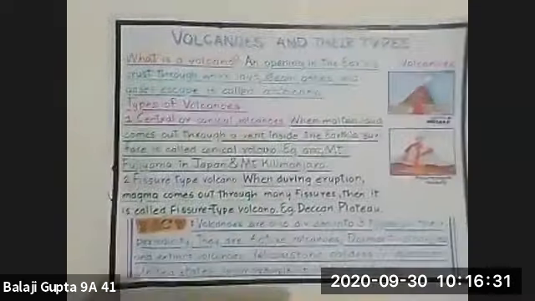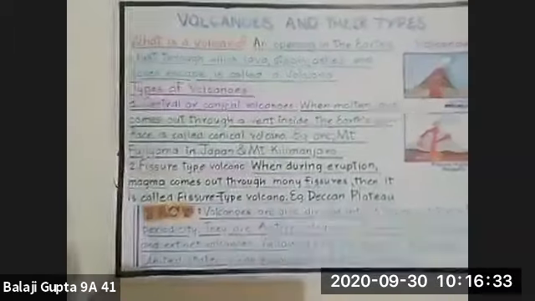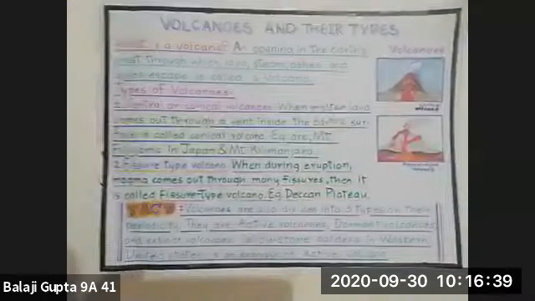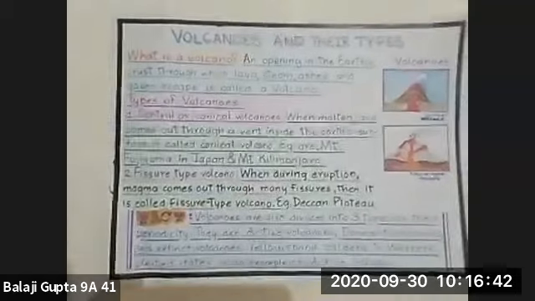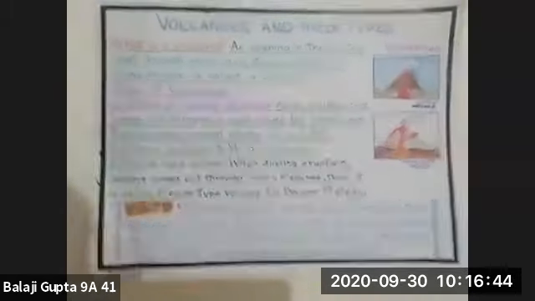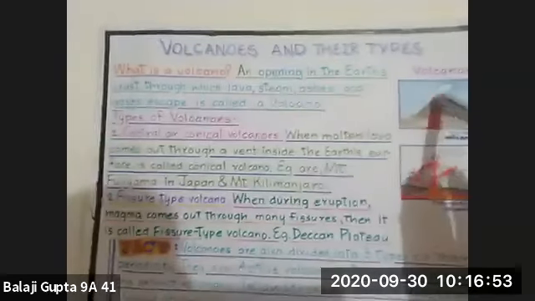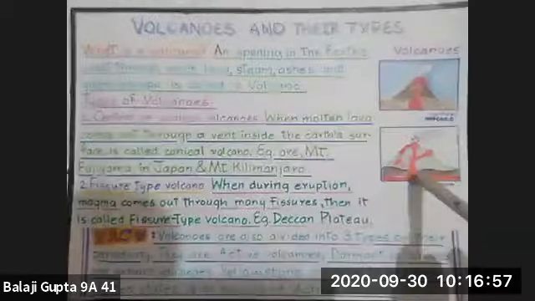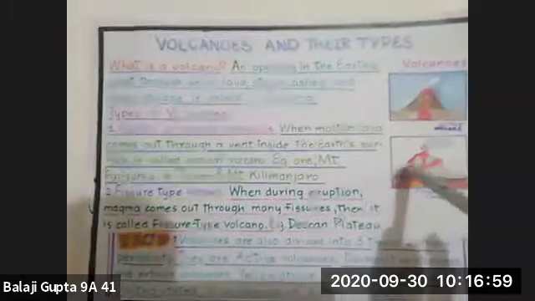Also, there are three other volcanoes, namely active volcanoes, dormant volcanoes, and extinct volcanoes. Yellowstone caldera in Yellowstone National Park, located in the United States, is an example of an active volcano. Here, this is an example of a conical volcano, as the magma is coming out only through one crack, and this is an example of a fissure type volcano, as magma is coming out through many cracks or vents. Thank you.